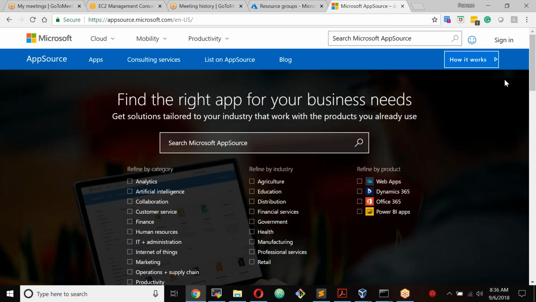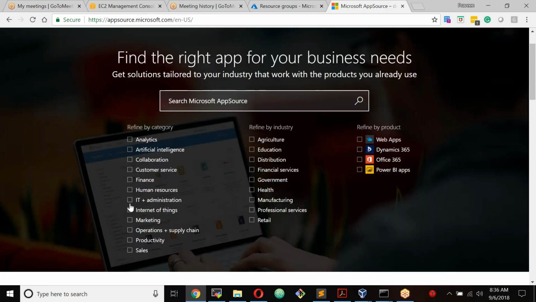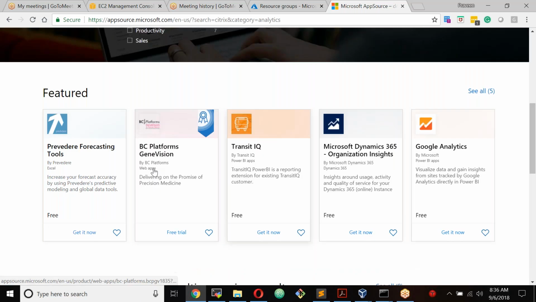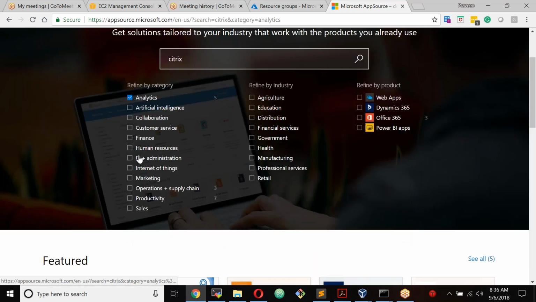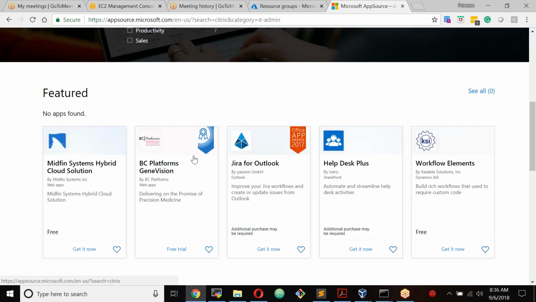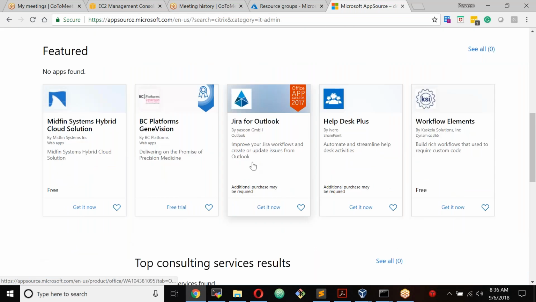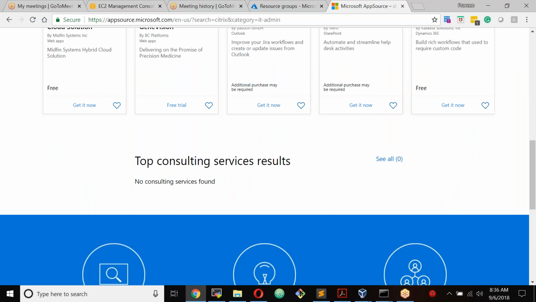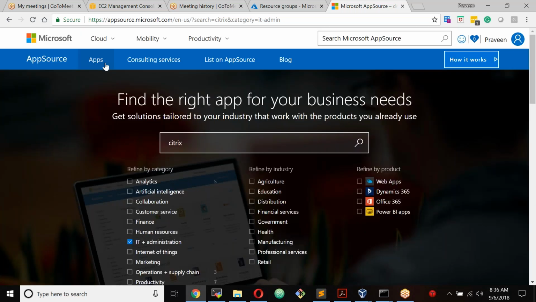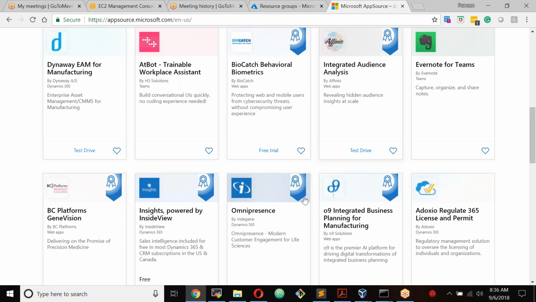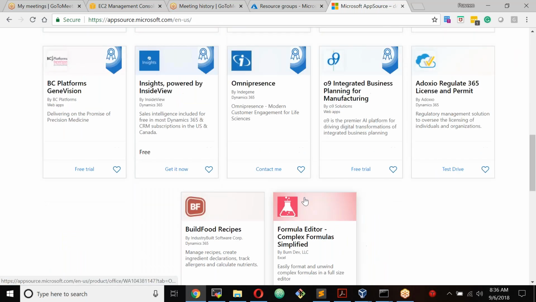Or if you are looking for a specific app, you can search for that particular app. For example, IT administration. These are all apps, like Jira for Outlook, workflow environments. These are only apps that you can get installed on your machines.